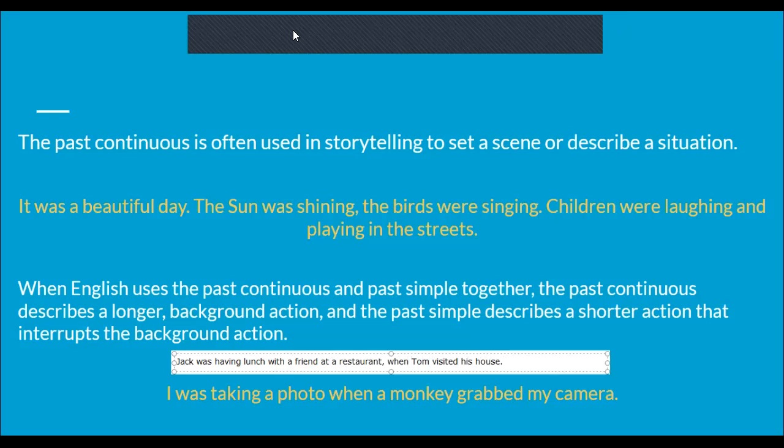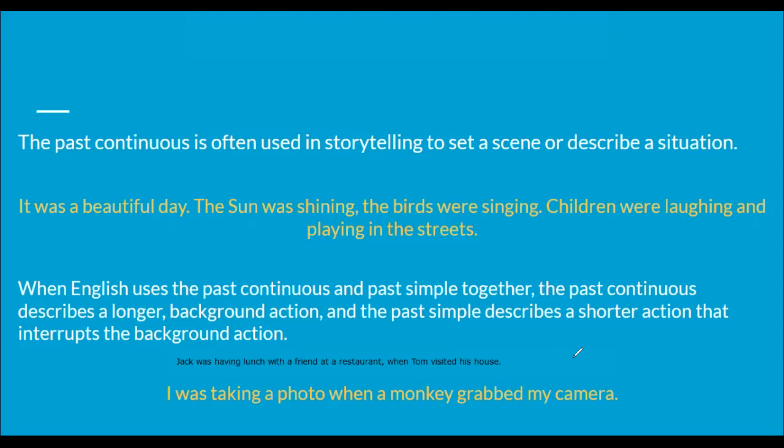Okay, so what you're basically saying is this is the lunch that Jack was having, which was going on from 11 to 1 o'clock, and in the middle of it we have Tom ringing the bell at the house, visiting the house. So Tom visited the house is a past simple action, and this is a past continuous action. So the continuous action is ongoing and the simple action interrupts it.